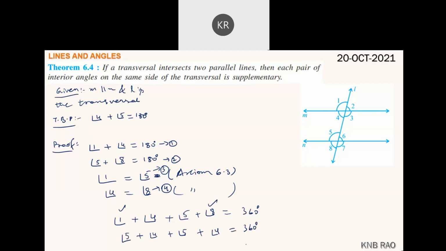Instead of angle 1, I substitute angle 5 using equation 3. Instead of angle 8, I substitute angle 4 using equation 4. This sum has come from adding equations 1 and 2.